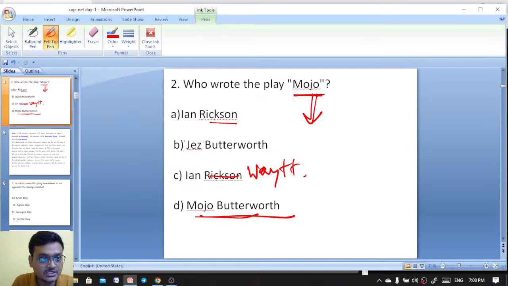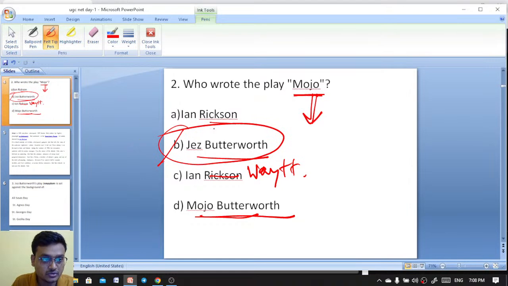Here the right option is J.H. Butterworth, that is Jeremy Butterworth. Mojo is a play by Jeremy Butterworth. So B is the right answer. And here is the explanation.